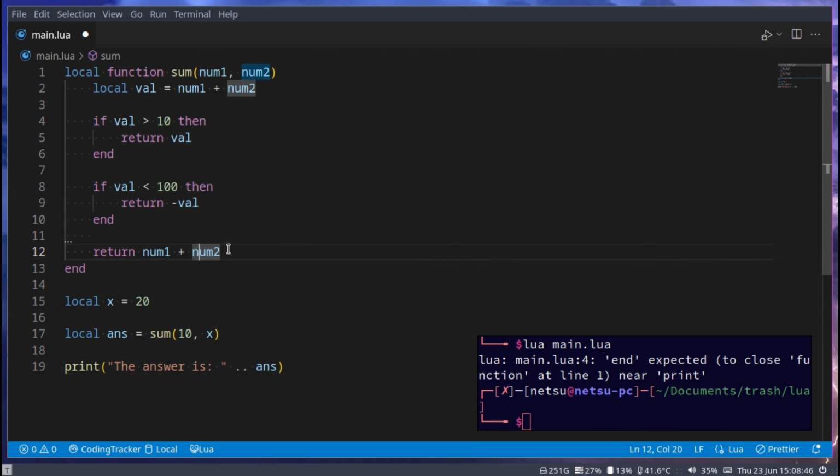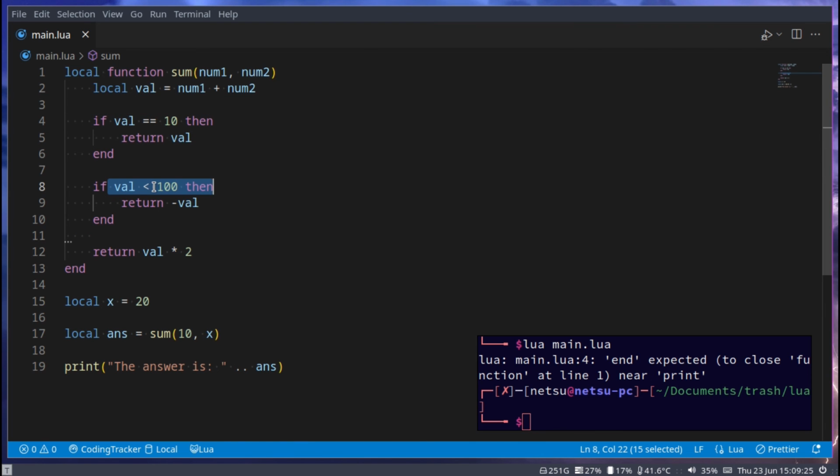Otherwise, we could just return val times 2. So this is just an example where just because we have a return doesn't mean it will stop everything else from executing, because this return will only run if the value is more than 10. And this code here will never really work as expected, so let's make that equal to 10. There we go. So this will only execute if the value is equal to 10.